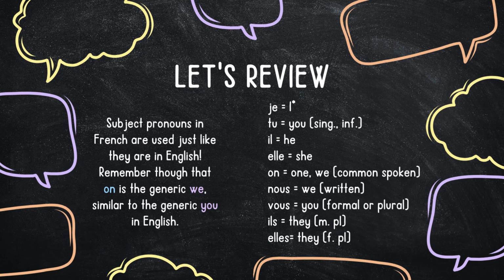Ils, which is they when you're talking about a masculine plural, a group of guys or a group of guys and girls. As long as there's only one guy in that group of girls, it would be ils. Note again that the S is silent. And then you have elles, which is they when it is feminine plural, all girls, no boys allowed, elles. Again, remember that the S is silent. So il and ils sound the same if they're said by themselves. Elle and elles sound the same. They might sound a little bit different when you put a verb coming after it.